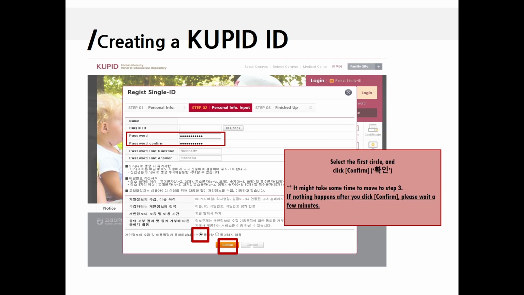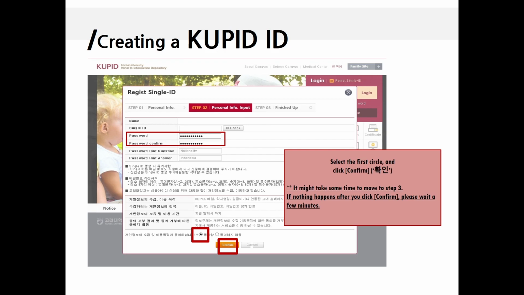Okay, yeah. You will see 2 blank circles at the bottom. Click the front circle. This means you agree to Korea University's collection of personal information, so that you can log into other Korea University related websites such as the Korea University Library and Blackboard with the same ID and password. After filling in all the columns, click confirm.